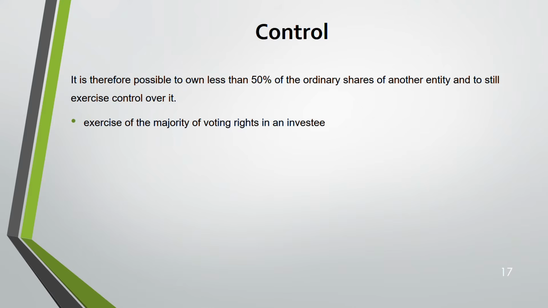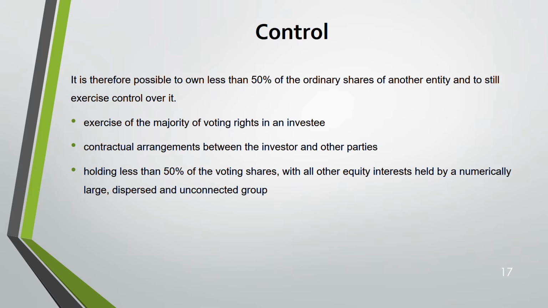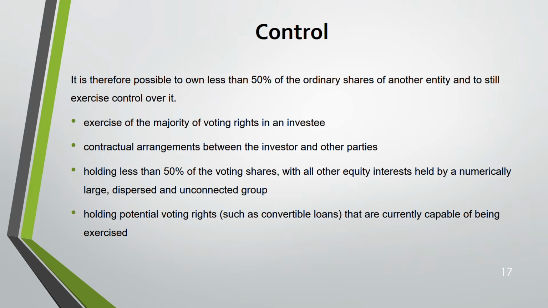Okay, these are the conditions. Number 1, if you can access the majority of the voting rights. Number 2, there are some arrangements between the investor and the other parties. Third, holding less than 50% of the voting rights with all the other equity interest held by a numerically large, dispersed and unconnected group. Fourth, holding potential voting rights. How? Maybe your shares, maybe now you are having a convertible loan.